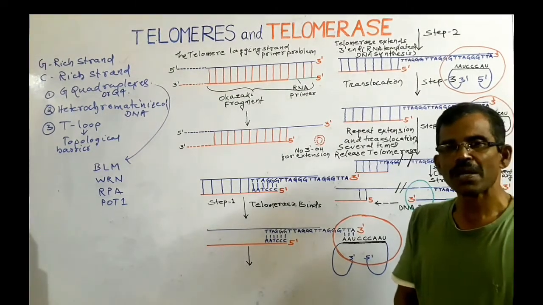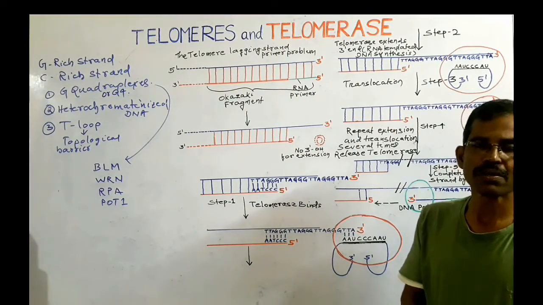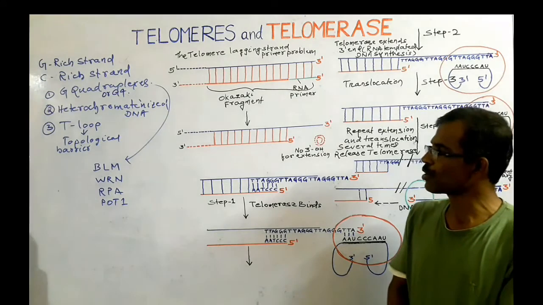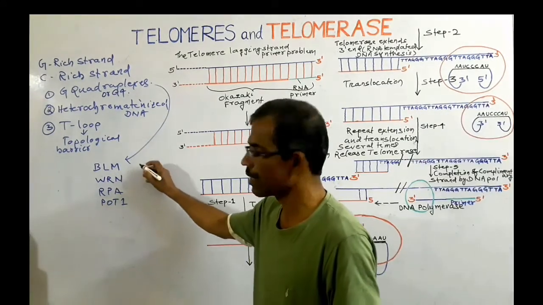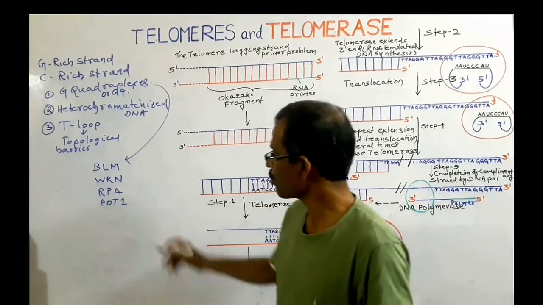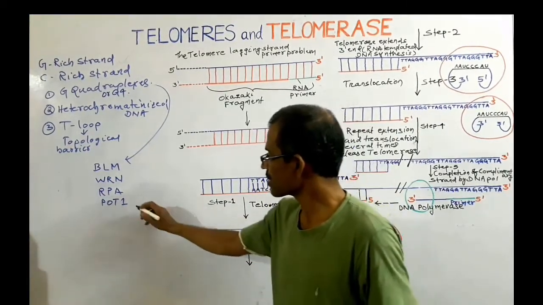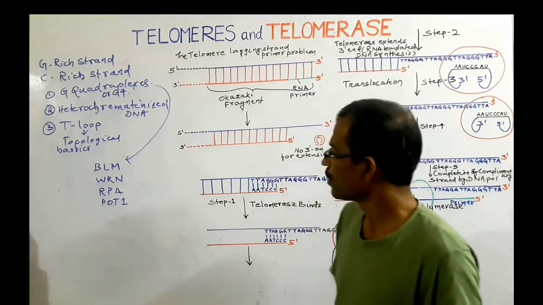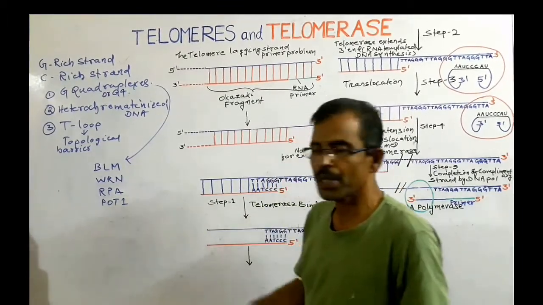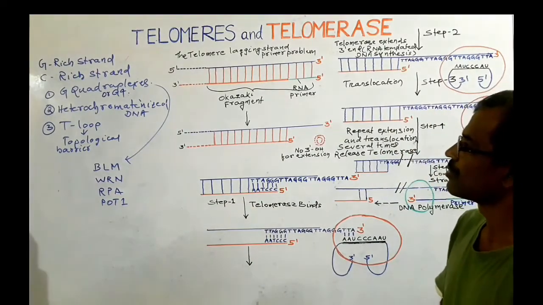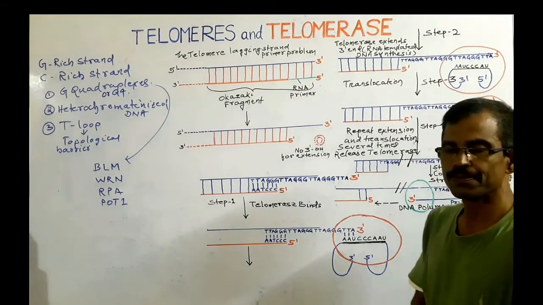The G quadruplex is a stable structure that can be resolved with the help of specific proteins: Bloom syndrome protein, Werner syndrome protein, replication protein A, and protection of telomere 1. All these specific proteins act together in order to resolve the G quadruplexes.